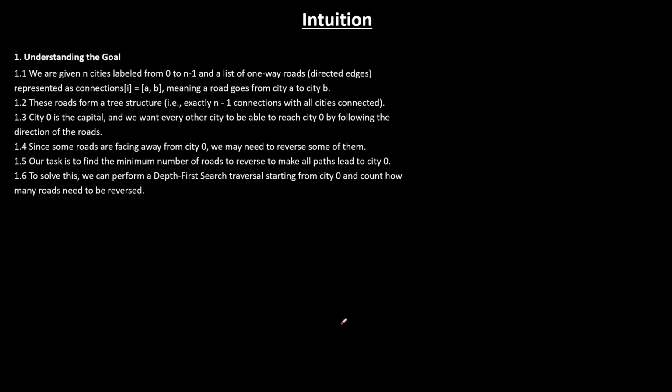Now let's move to the next slide. To understand what the problem is asking, we should build up an intuition for the problem. Fine. Let's do it by understanding the goal again, right? So we are given n cities labeled from 0 to n minus 1 and a list of one-way routes, which is basically directed edges. That's all. Which is represented in this form.